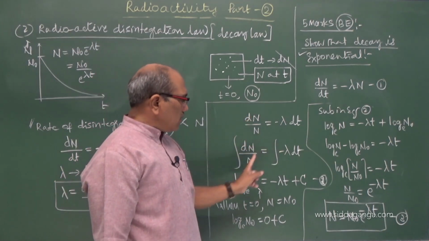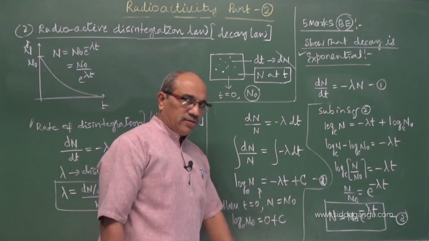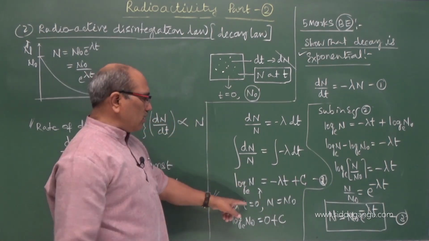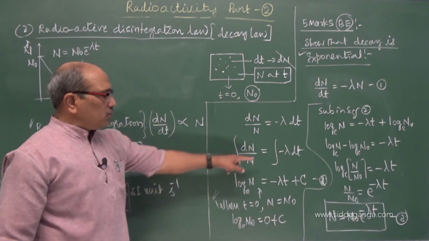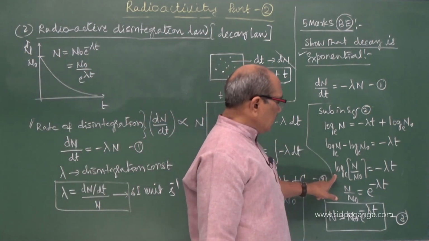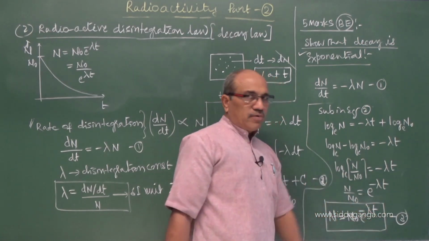Rearranging the terms and integration gives log n equals minus lambda t plus c. I apply the limit: when time is 0, n is n naught. Therefore log n naught equals c. Substituting for c in that equation and rearranging, we come to the equation n equals n naught e power minus lambda t.